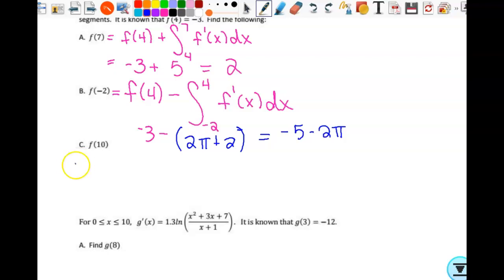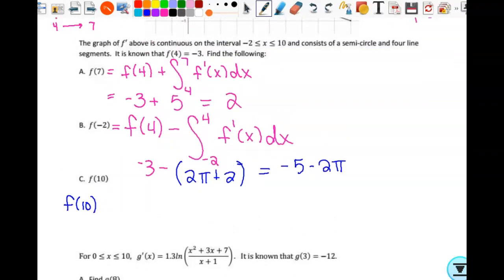All right, so guys, f of 10. I'm really impressed that most of y'all started at 7. That was good. So we're going to start with something we know, f of 7. If I start with f of 7, I'm going to have to add the change that takes place. There's 3 ways we can do it, and I'm just glad a lot of y'all use that value. So f of 10 is f of 7 plus the change that takes place from 7 to 10.